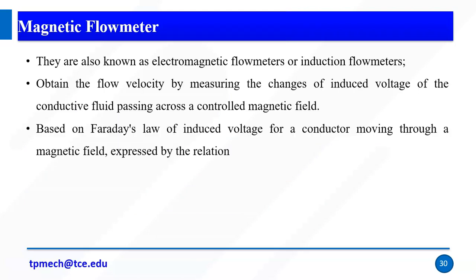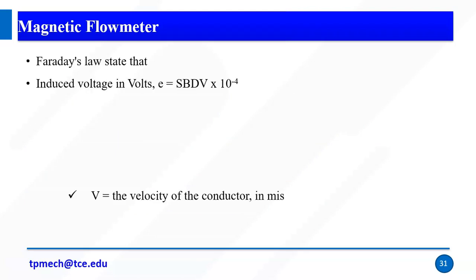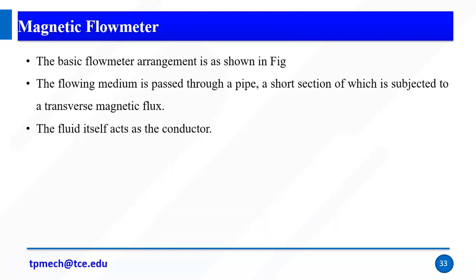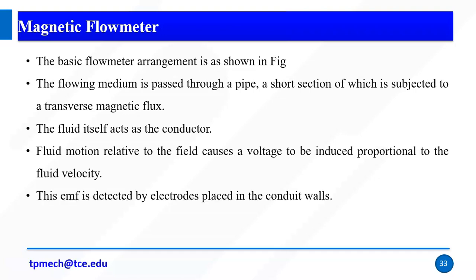The final one is the magnetic flow meter. Again we have a permanent magnet, and in between the permanent magnets we have a hollow tube. The EMF is generated in the direction opposite to the magnet. I pass the fluid through the pipe, so it will cut the magnetic flux. The voltage is induced, and that voltage is calculated as the volume flow rate. Right, so these are some of the flow meters.